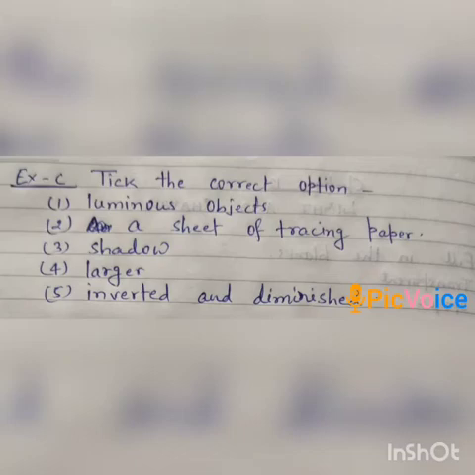Question number 3. The something which can change its shape and size and may appear and disappear anywhere, anytime is known as a shadow. So we will take shadow for this question. Now question number 4. When the sun during early morning is behind an object, the size of its shadow in comparison to that of the object would be larger. So we will take option 3, larger, for this question.